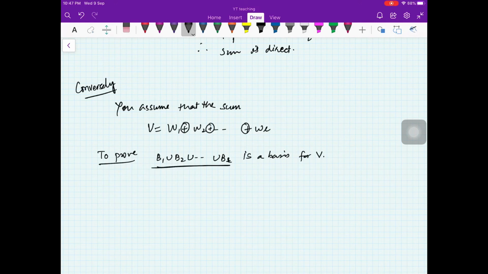How can you prove that this is a basis? You have to prove that every element of V is a linear combination of these elements and that this set is linearly independent. So this is very simple.